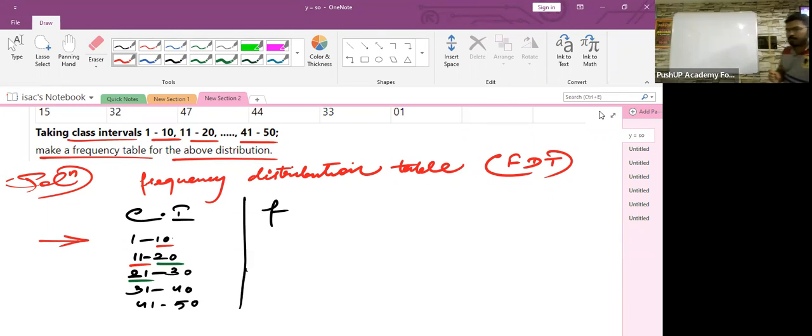I told you repeatedly that day. Aaron, what was your answer? Yes, sir, it will be considered. If it is a discontinuous class interval, then the lower limit and the upper limit values will be considered for counting. Understood? If it is a continuous class interval, then the lower limit will be considered, but the upper limit will not be considered. Are you getting my point?